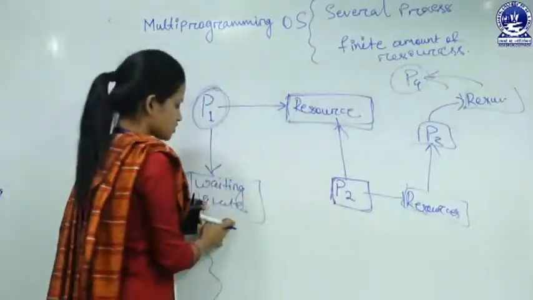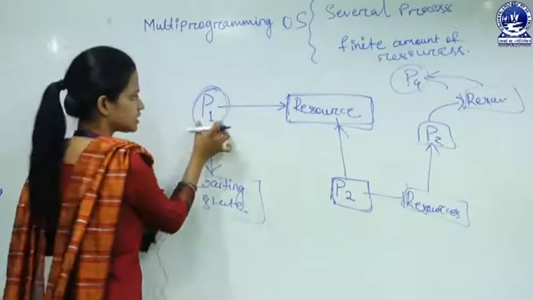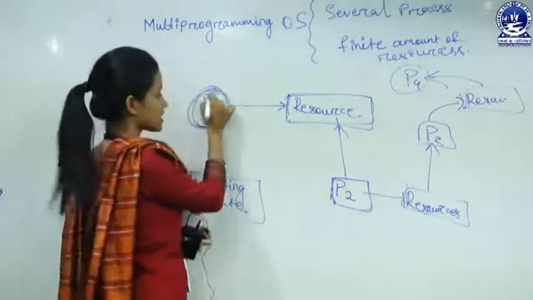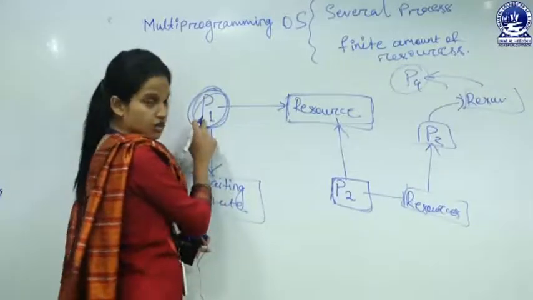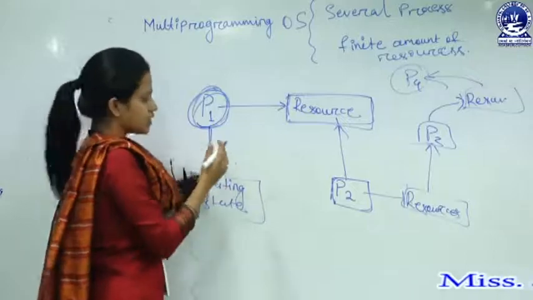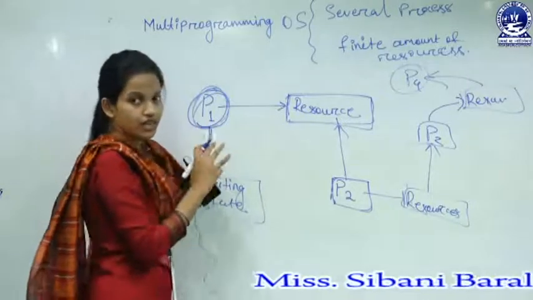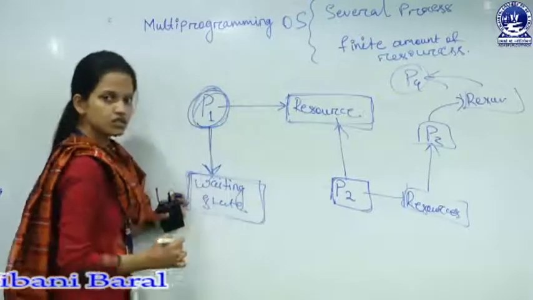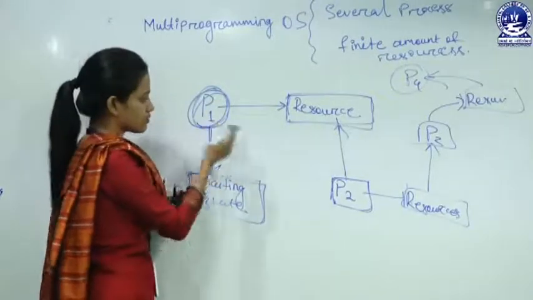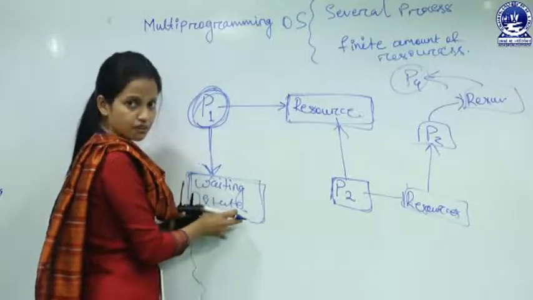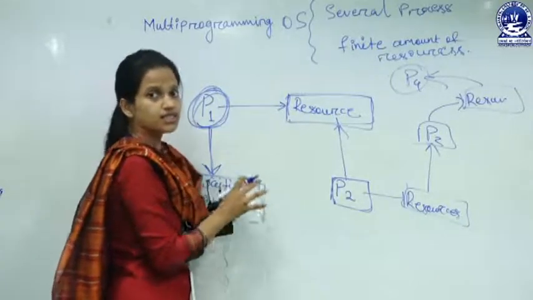In this case, we are talking about the starting process P1, which maybe all the time, maybe its lifetime, can't change its state. Maybe for its whole lifetime it is in the waiting state, it cannot change its state.